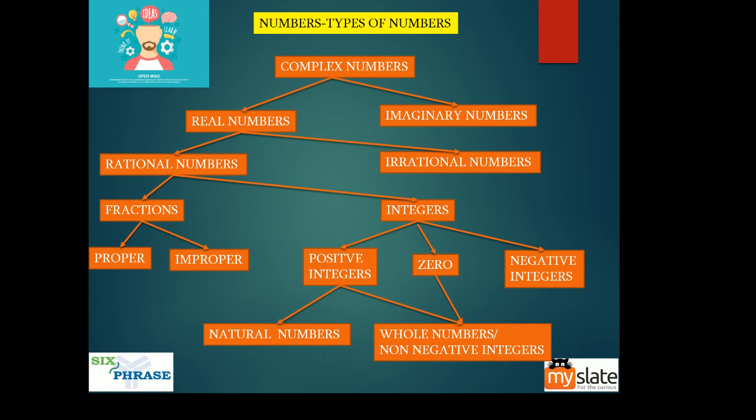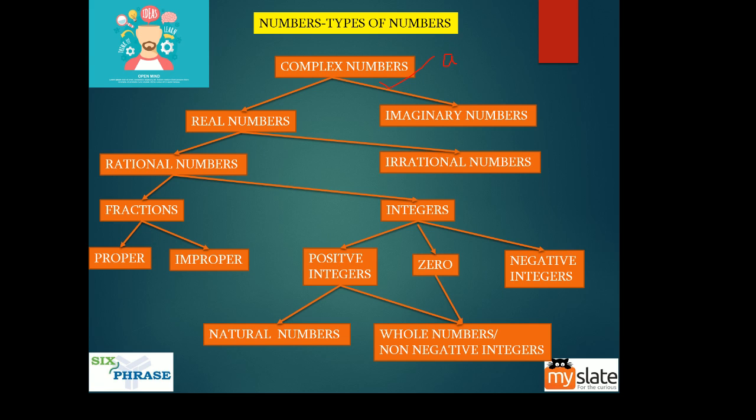I put up things so that you can understand it in a very easy manner. So complex numbers: all numbers belong to this category. Any number you think of belongs to the complex number category. Now, complex numbers are divided into real numbers and imaginary numbers. Guys, let's take an example.